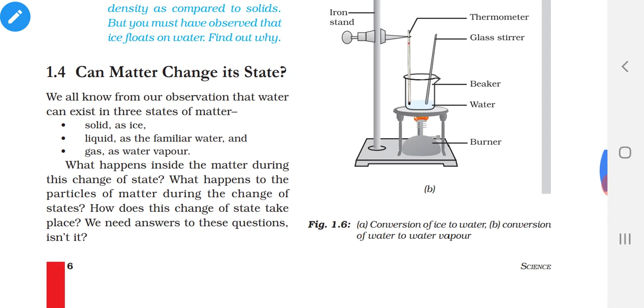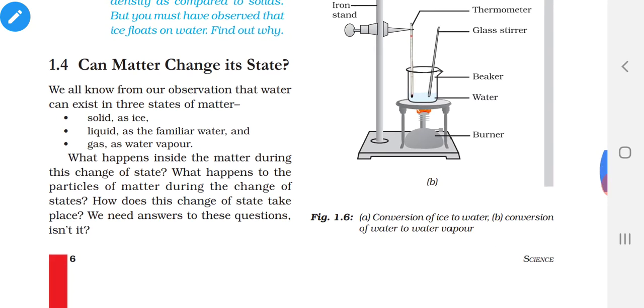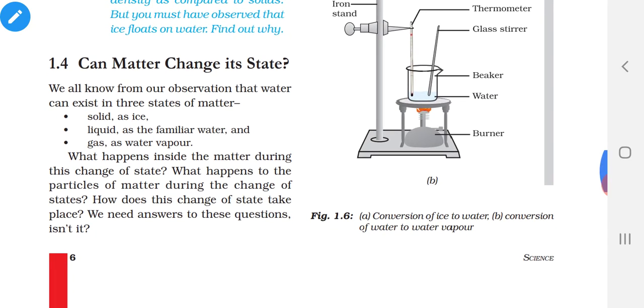So, when we want to change from one state to another, we either increase or decrease the temperature, or we increase or decrease the pressure. By changing the temperature and the pressure, we can convert one state into another.